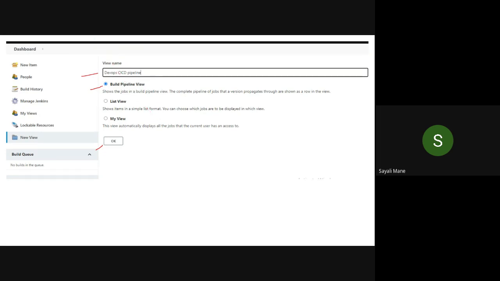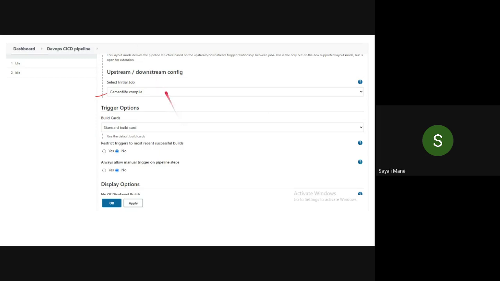Yes, ma'am. Okay. Now they will ask you for this message, upstream, downstream config, like this. So here select the initial job. Initial means a starting one. Again, don't get confused. Right now my starting job is compile, game of life compile. So whatever yours is with respect to project name, please click the first project name. Then make sure build card is this one. Restrict trigger no. Always allow manual trigger no.